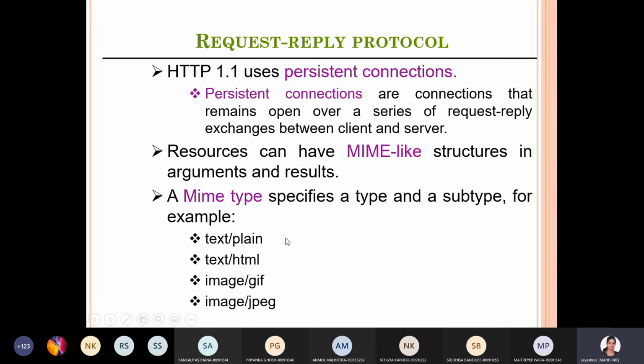HTTP 1.1. What is the speciality here? What is the addition to HTTP? What does HTTP 1.1 have, additional to the previous?